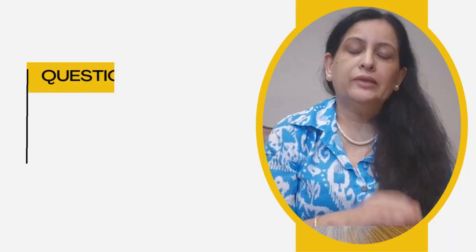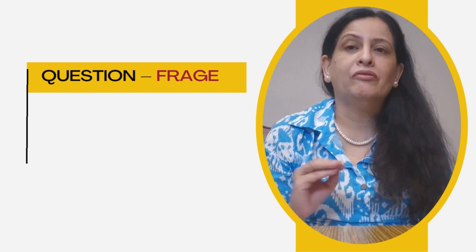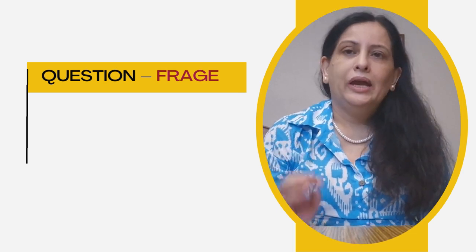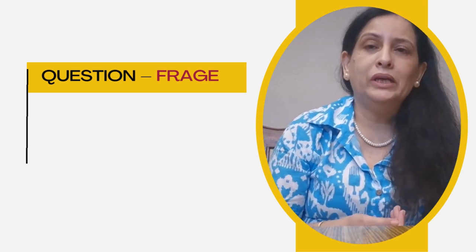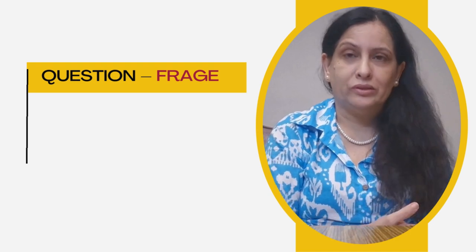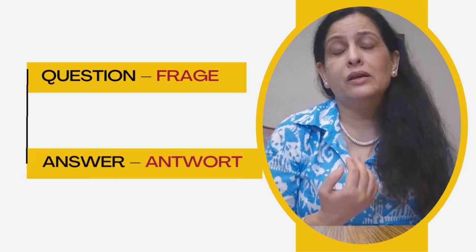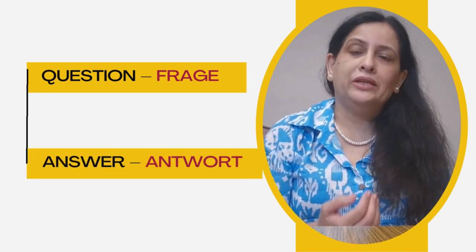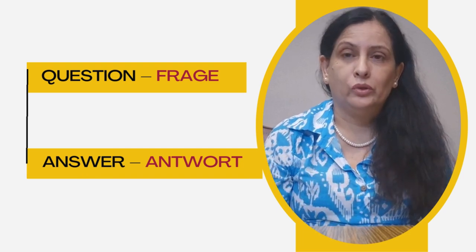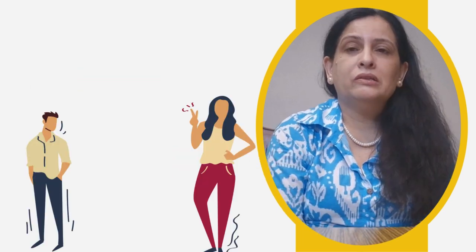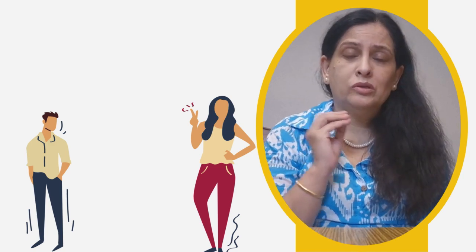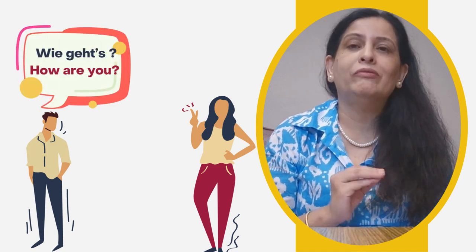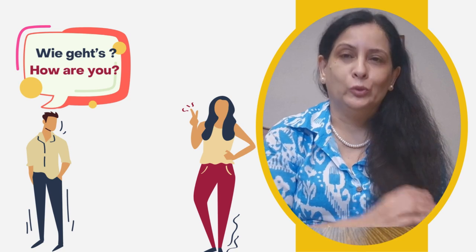Now question is called as Frage, F-R-A-G-E, Frage, and plural form will be Fragen, that is questions, and answer is called as Antwort, A-N-T-W-O-R-T, Antwort. So now the first question will be very most basic and common question will be wie geht's, meaning how are you.